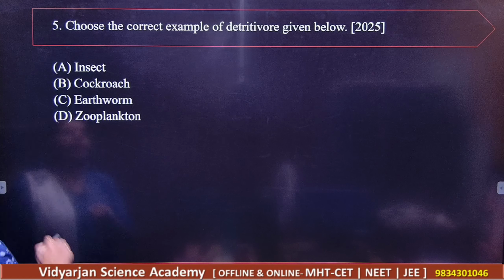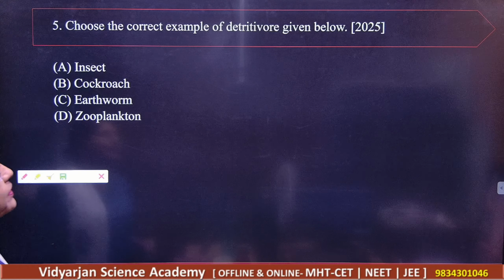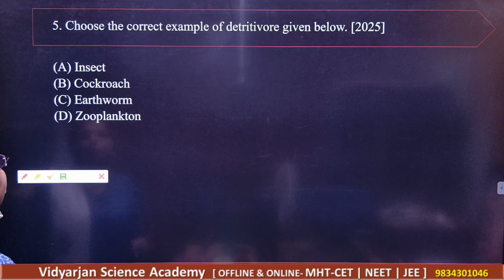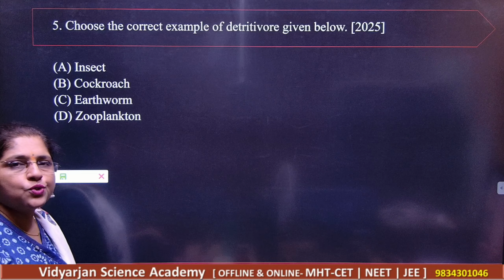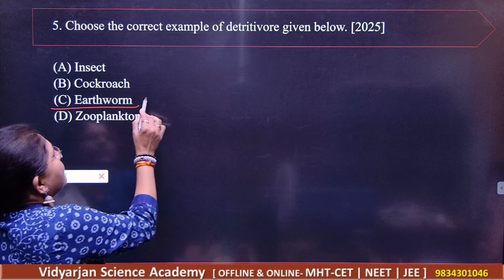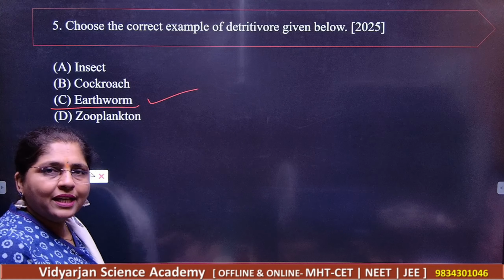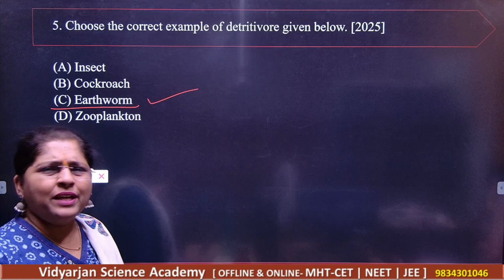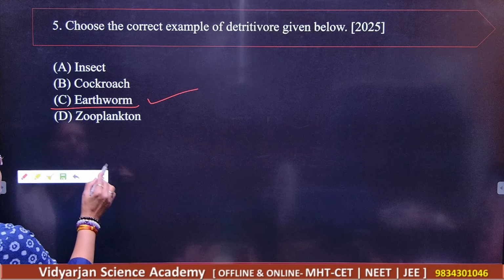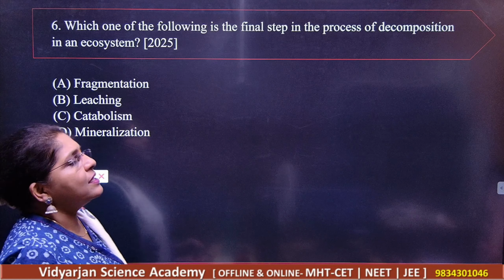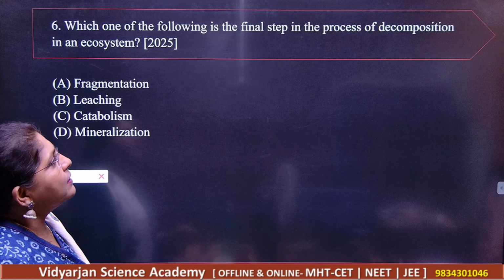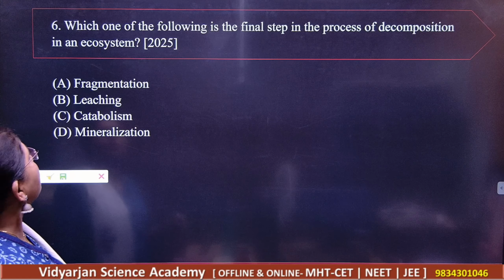Next, choose the correct example of the detrivore given below. So, insect, then cockroach, earthworm, and zooplankton. So, you know that earthworm is the ideal example for this. Note down, very, very easy. Okay, very simple.